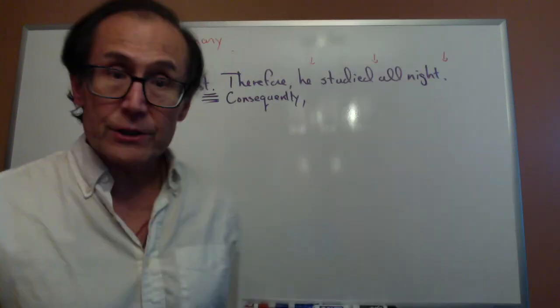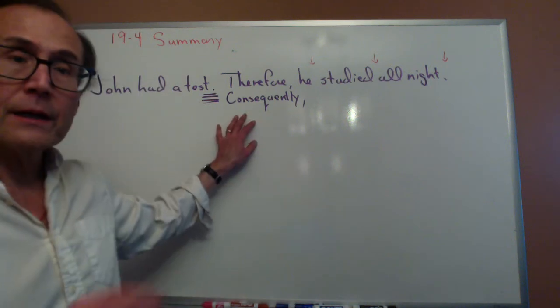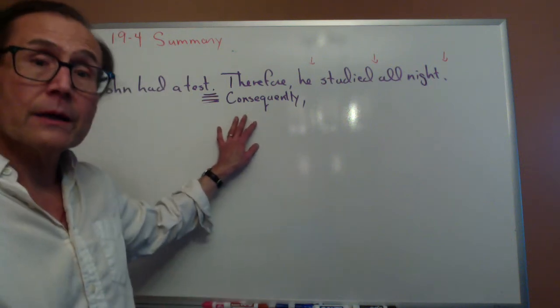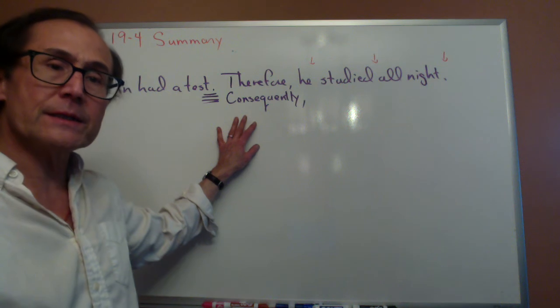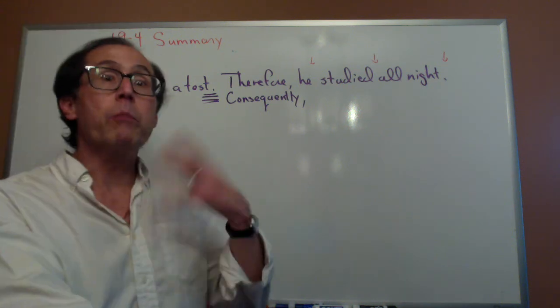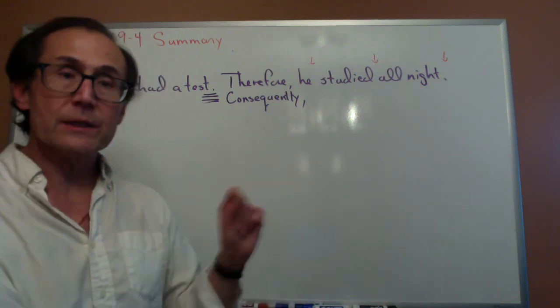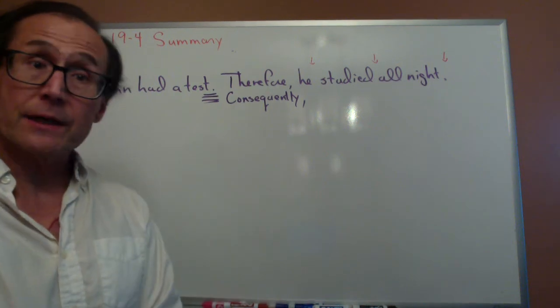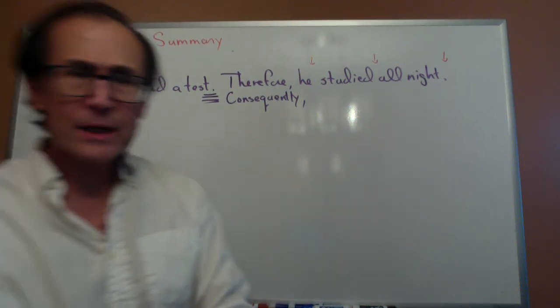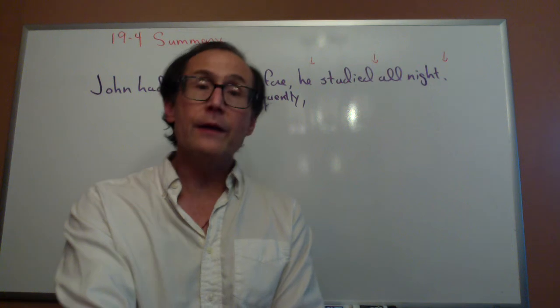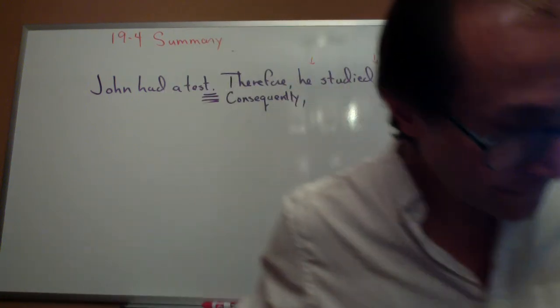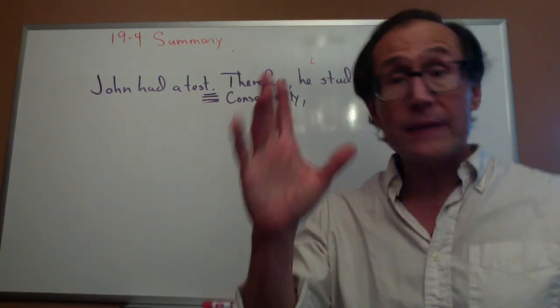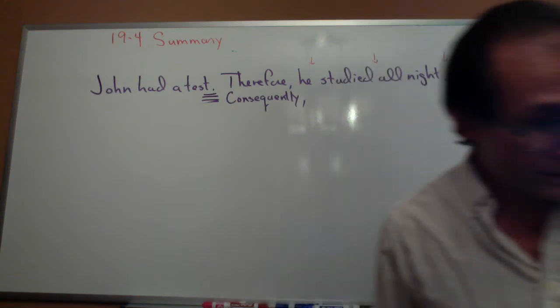We also mentioned that consequently can do the same thing. Consequently can come in different places in the sentence, but it usually comes at the beginning. And that's probably the safer place to put it. There are times when it might sound funny if it was put somewhere else. Even though it might sound funny, it would still be grammatically correct, just so you know.